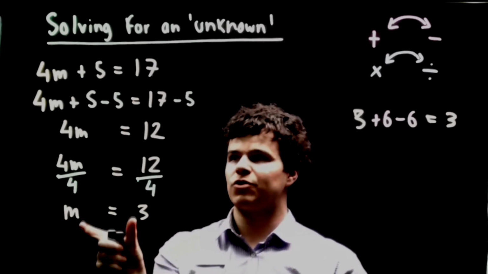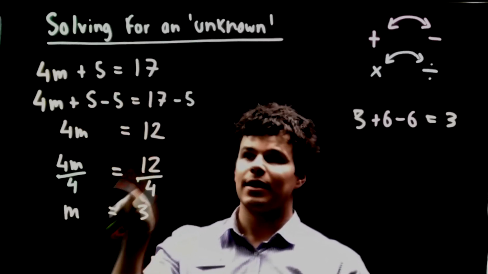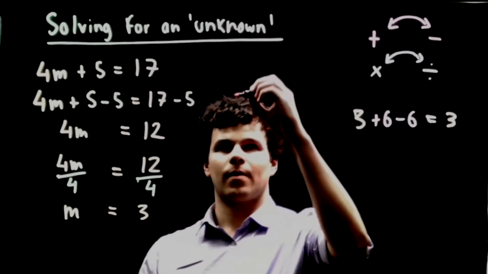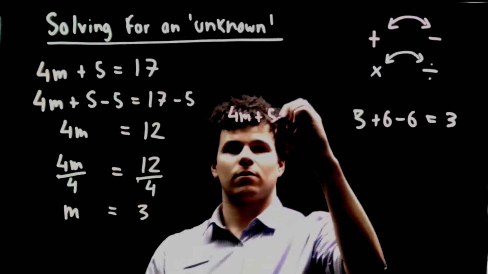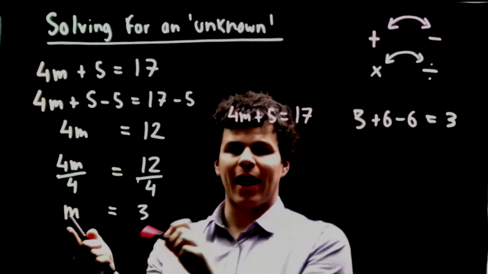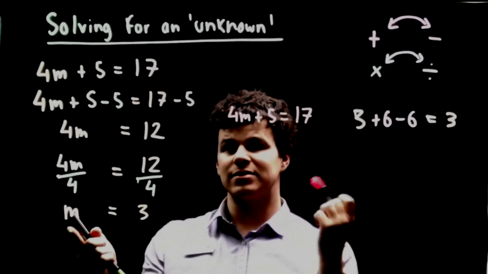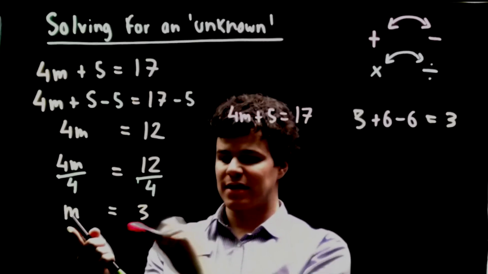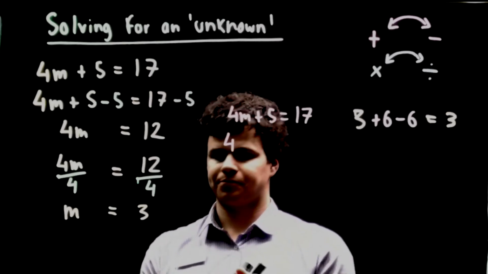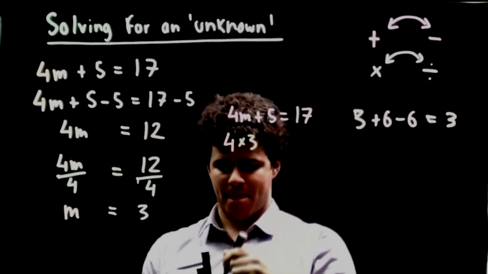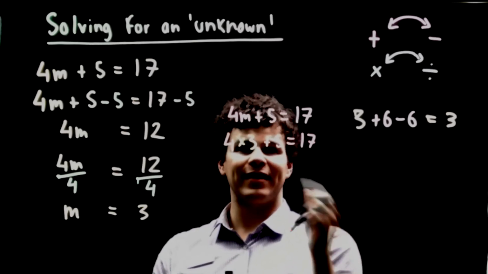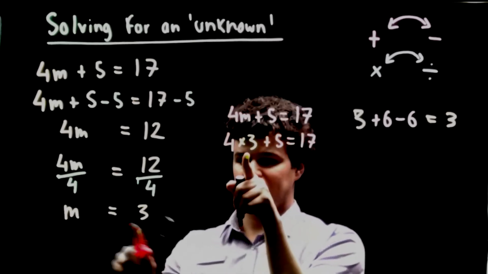That means that at m equals 3, our equation works. Let's see what that means. We'll rewrite the equation we started off with over here. Let's use our solution and put it into our equation. Instead of writing m, I'm going to write 3, because we said m equals 3.